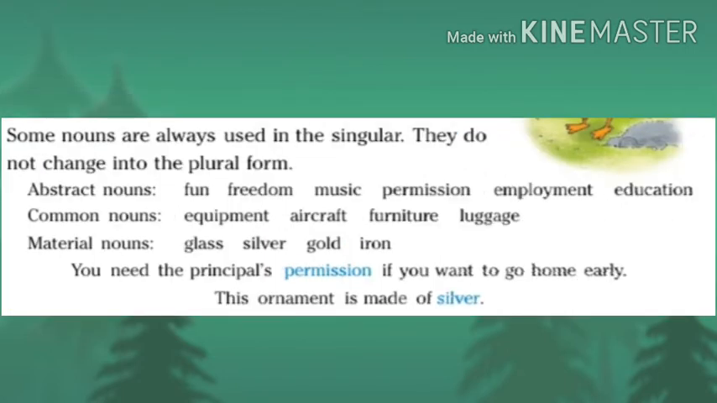Some nouns are always used in the singular. They do not change into the plural form. Abstract nouns such as fun, freedom, music, permission, employment, education, etc. Common nouns such as equipment, aircraft, furniture, luggage, etc. Material nouns silver, gold, iron, etc. Example, you need the principal's permission if you want to go home early. Another example, this ornament is made of silver.